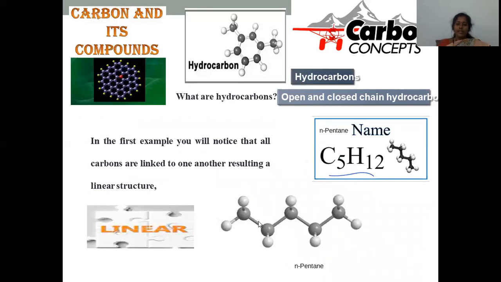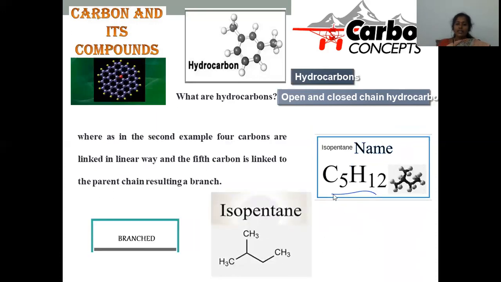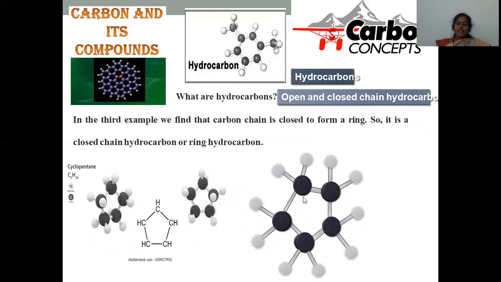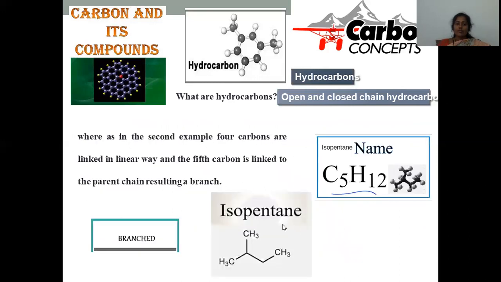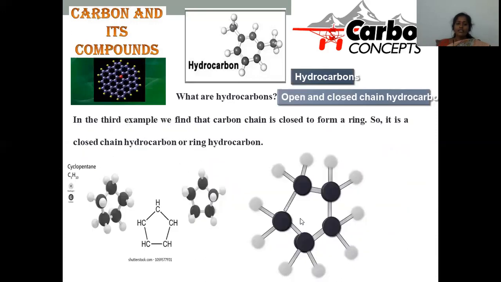You can see n-pentane is a linear molecule with 5 carbons and 12 hydrogen atoms, and the name is designated as n-pentane, with formula C5H12. With isopentane, again we have the formula C5H12, and this kind of branching is regarded as a branched compound. Whereas for the cyclic compound cyclopentane, the formula is C5H10, which is not equal with respect to isopentane and n-pentane. This is the question we answered here.